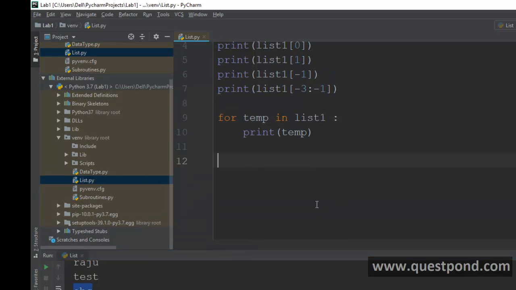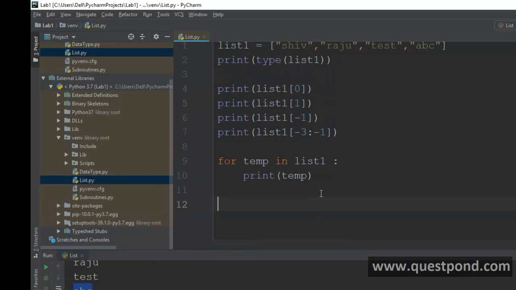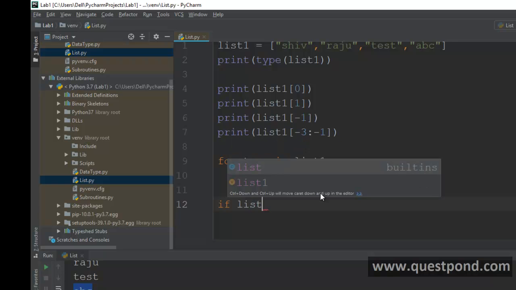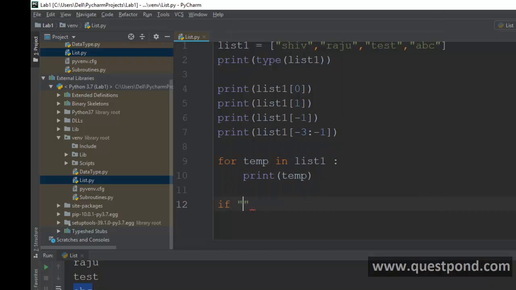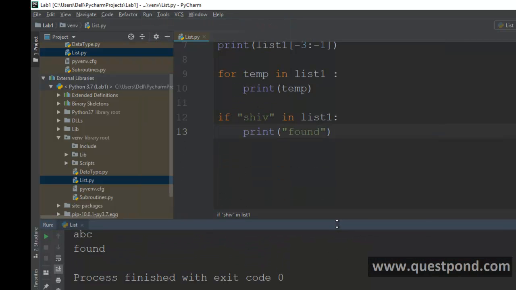If you want to check whether an item exists in the list, you can say: if, let's say, Shiv in list1, then print found, right? With this it will check if Shiv has been found or not. So you can see it is found. But if I say Shiva, let's say, it will not do anything, right?